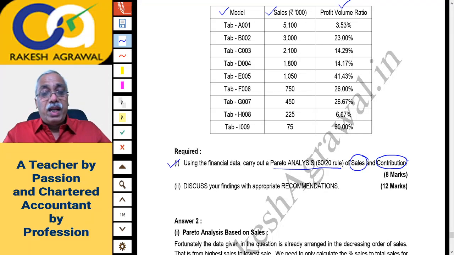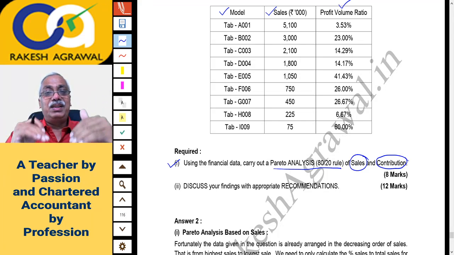See, doing Pareto analysis is similar to what you had done earlier in intermediate, like ABC analysis of inventory control. You used to categorize all the items in the inventory in category A, B, and C. A category is paid highest attention, B category moderate attention, C category lowest attention. ABC analysis is one of the uses of Pareto analysis only.